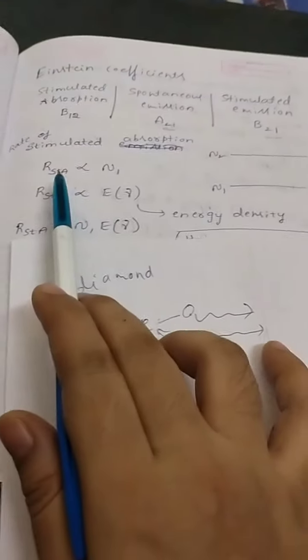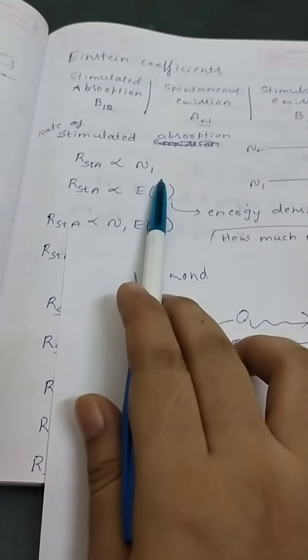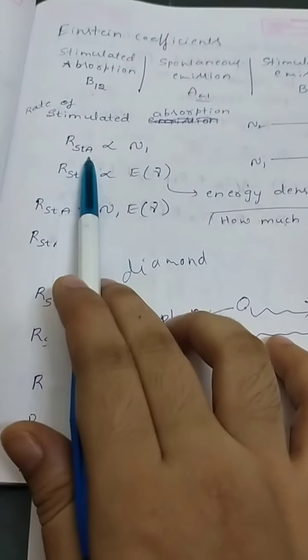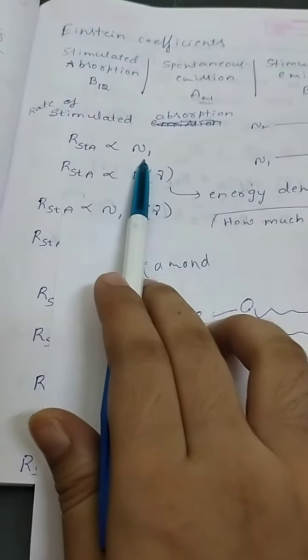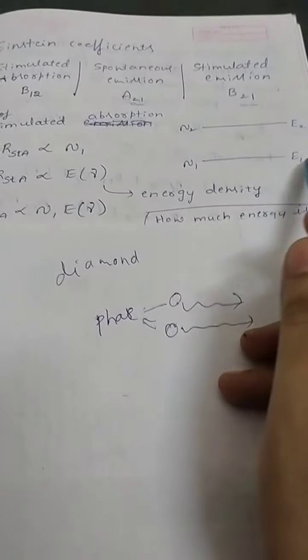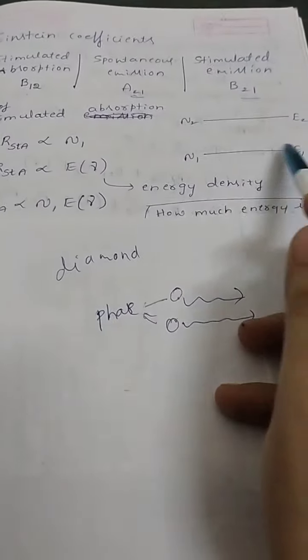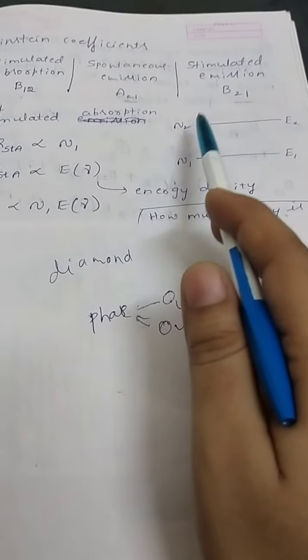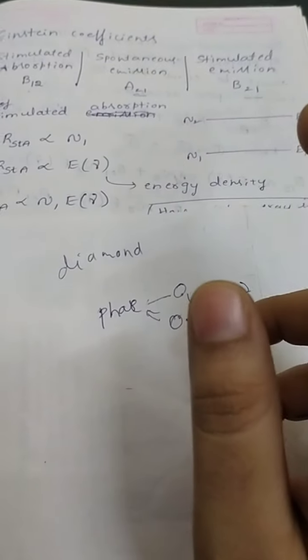So it is a common experimental observation that the rate of stimulated absorption R_STA is proportional to N1. N1 means the number of atoms or electrons present in the ground state, the E1 state. N2 is the number of atoms present in the excited state.